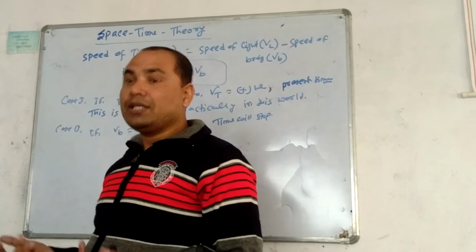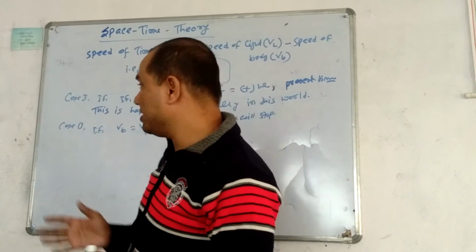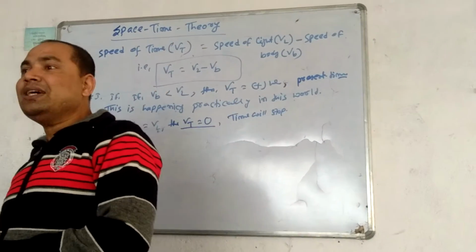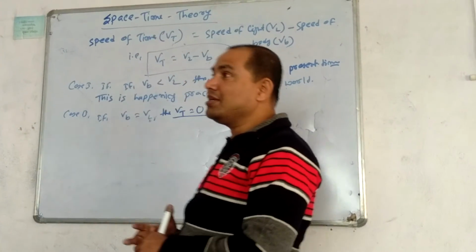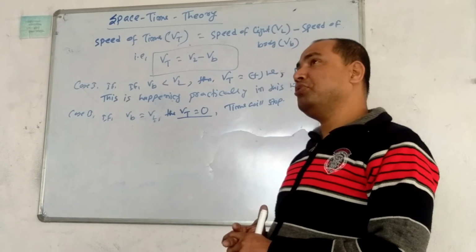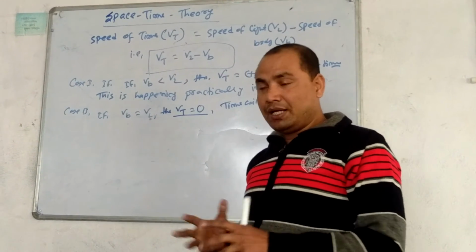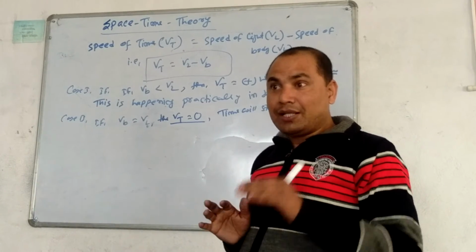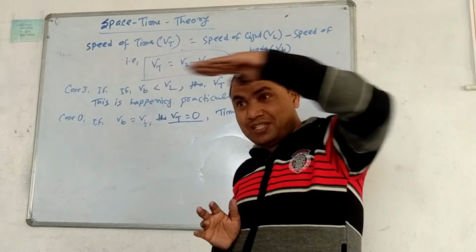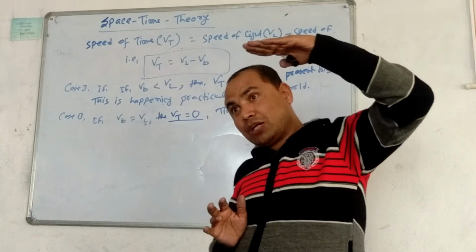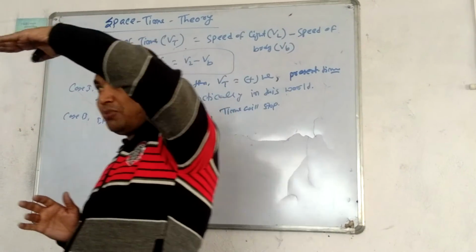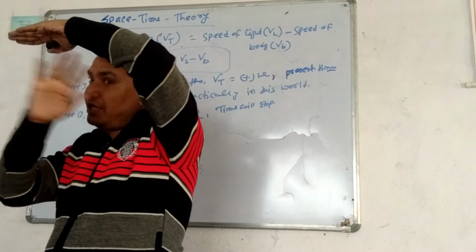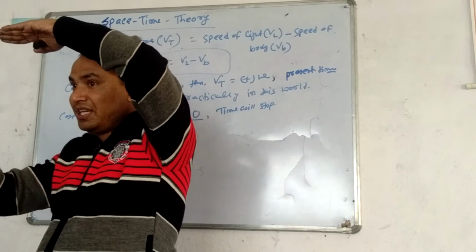This thesis was imagined by Ronald Mallett, who put forward this thesis: suppose any spacecraft, and a person sitting on it is 20 years of age. If that spacecraft reaches the speed of light and starts to move with 3 lakh kilometer per second, the time of that spacecraft will stop. There will be no increase in time.